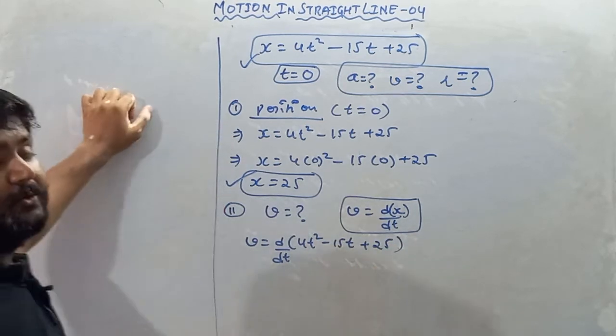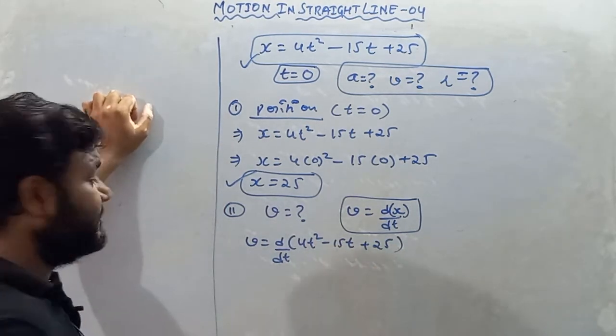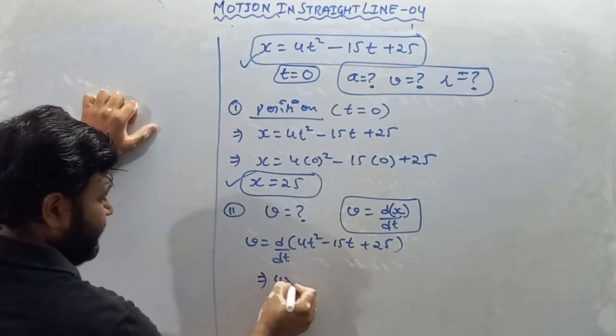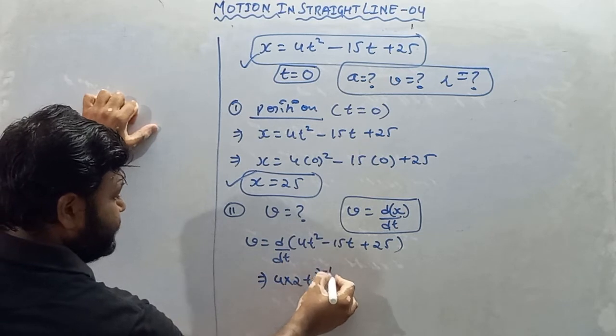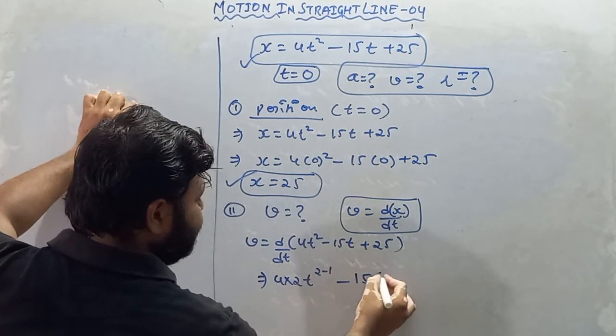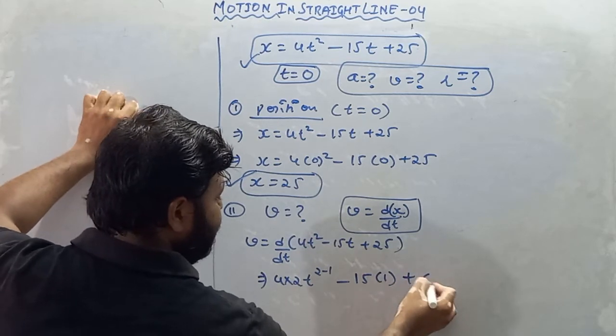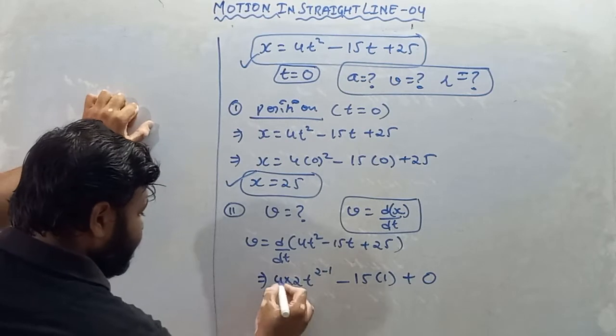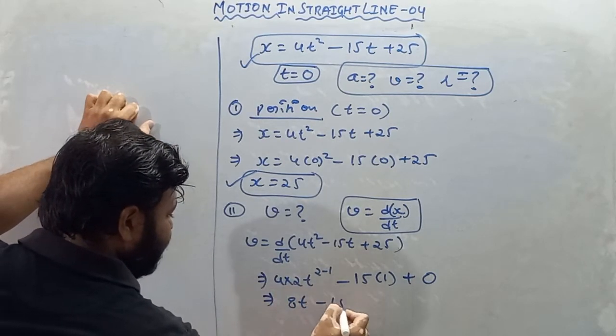You must know the process of differentiation, my dear student. 4t square becomes 4 into 2t to the power 2 minus 1, minus 15 comes outside, dt gets cancelled, it becomes 1, and 25 is a constant, so its value is 0. So 4 twos are 8t minus 15.